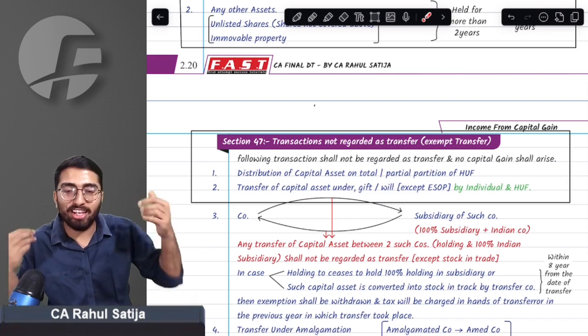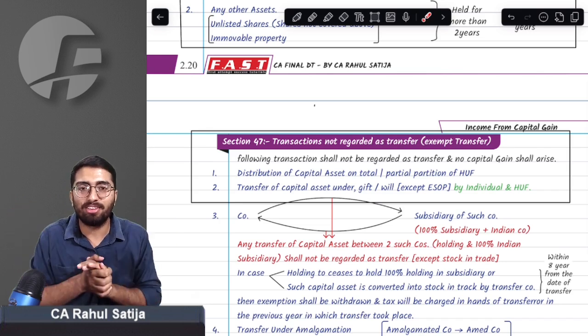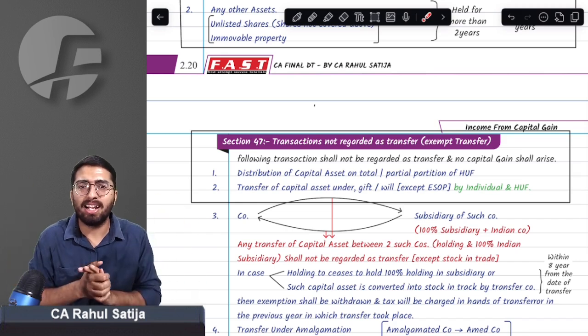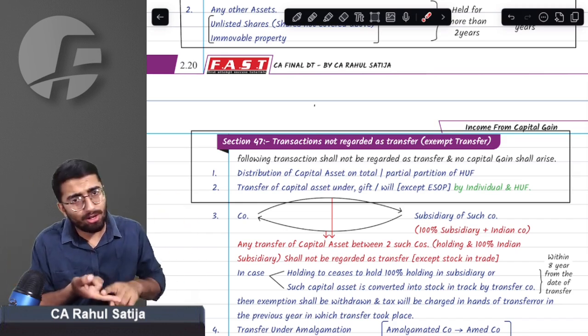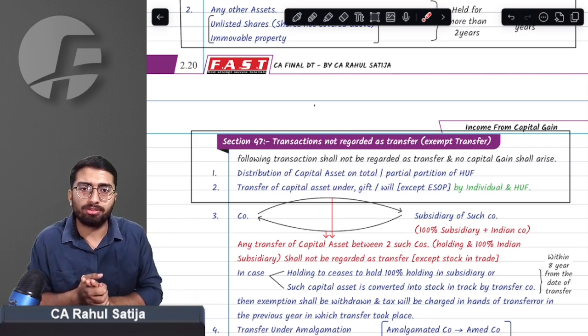Sir, if I transfer any of my gift to any of my favorite students, if I transfer my house to any of my favorite students, it was exempt for me. No capital gain used to arise in my hands. These were the earlier provisions. Right now, also no capital gain will arise, but this provision is restricted to only individual and HUF.